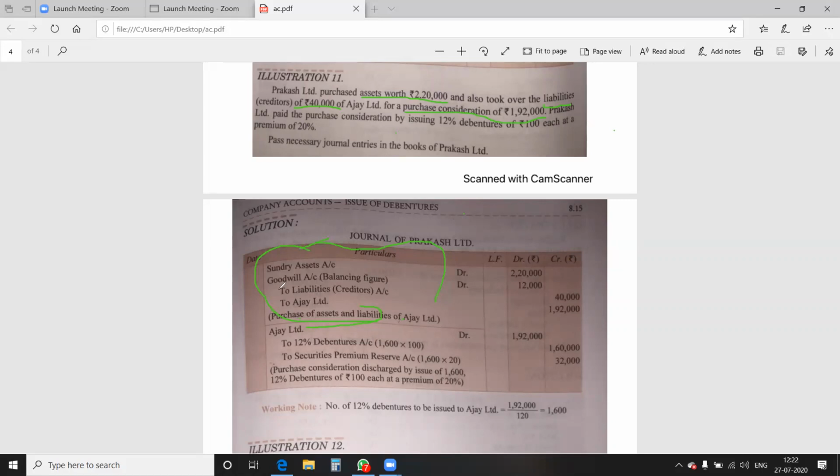Now I am marking with another color the thing that was not with us earlier, that is goodwill account. Please mark goodwill account separately because it is to be calculated separately. It is not given in the question. This 12,000 rupees is not given in the question.